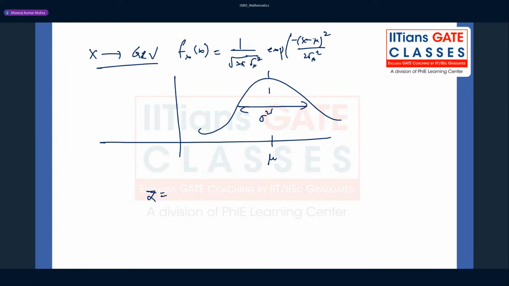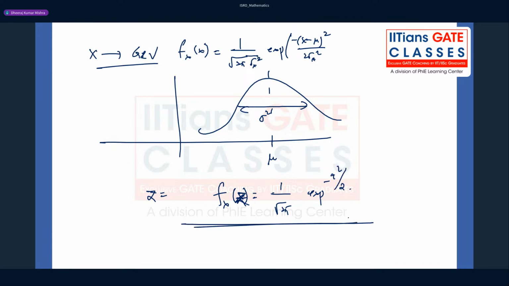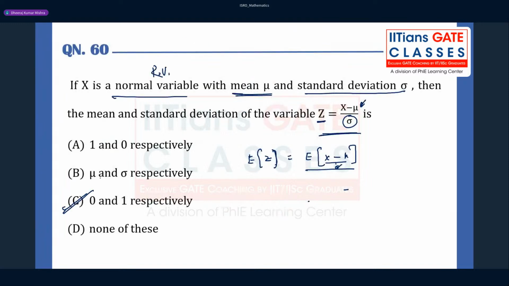Now if you replace x minus mu by sigma with z, it becomes very simple. This is the density function: 1 by root 2 pi, exponential minus z square by 2. So this is very important. Remember that in this case the answer will be C. Many of you might choose mu and sigma, right? But the answer will be 0 and 1.